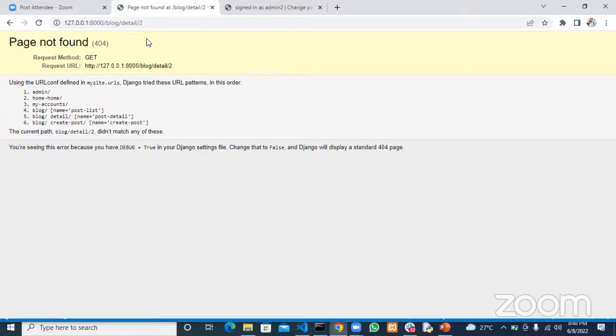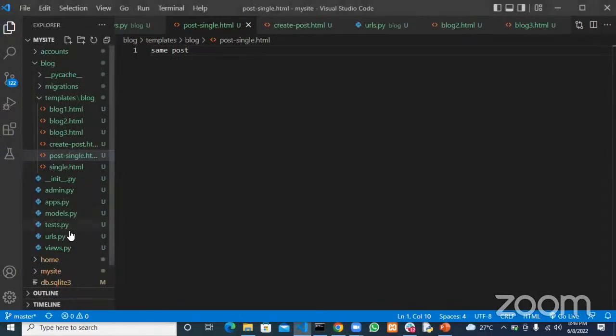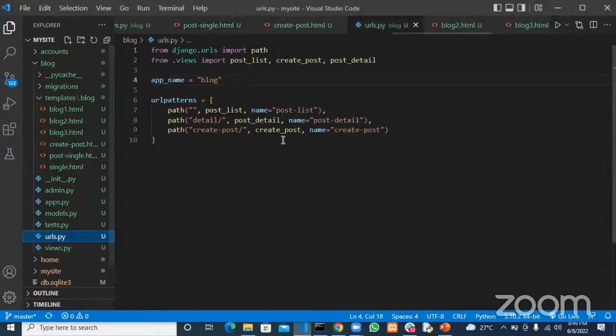So how do we pass this ID to our URL? Django makes that very easy for us. We can come to our URL and pass in a variable to this URL, and then when assigning this URL in the template, we pass in that variable. I'll show you what I mean in a second.